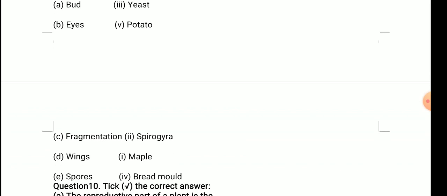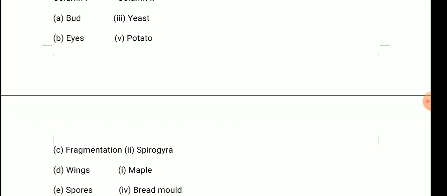D, wings. Wings, that is winged seeds, or seed dispersal by the wind, occurs in maple. And E, spores. It will be matched with bread mold. Why? Because bread mold is a fungus. So in column 1, bud is matched with yeast, eyes with potato, fragmentation with spirogyra, wings with maple, and spores with bread mold.